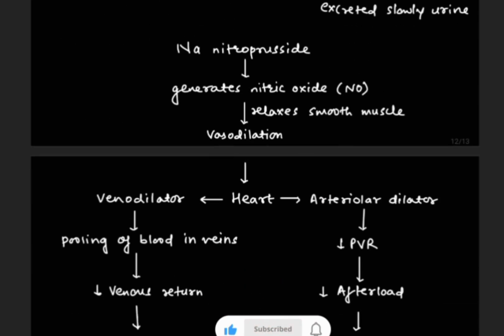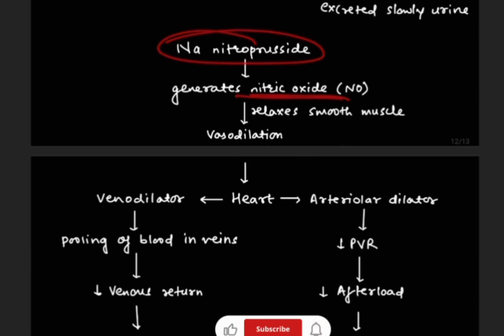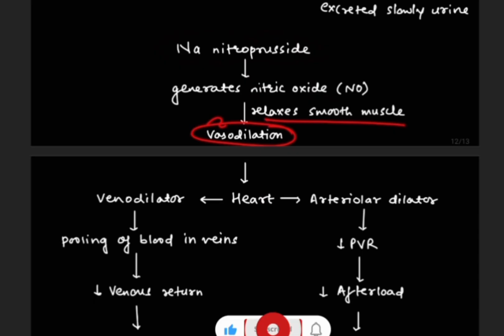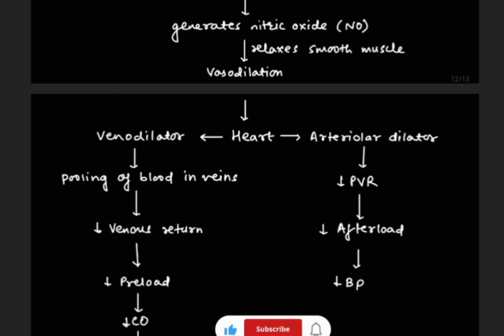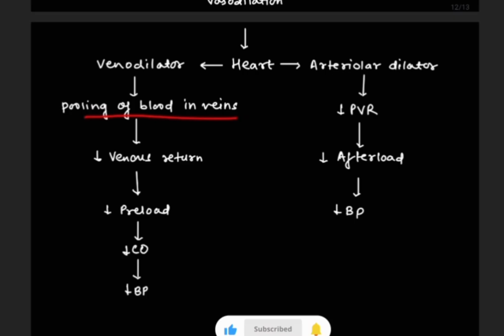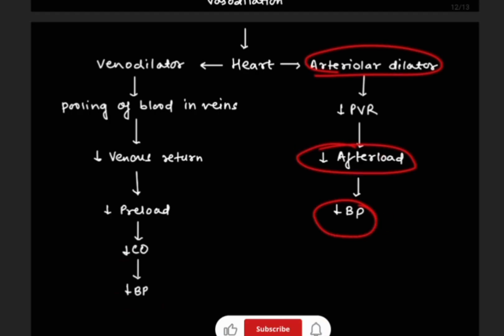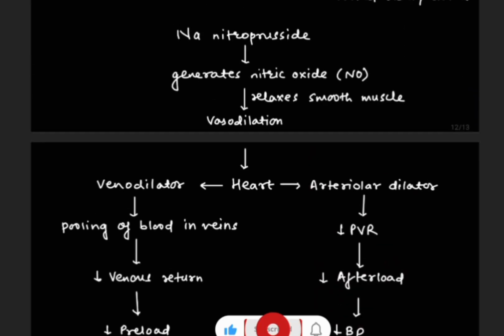Now as we saw, sodium nitroprusside will generate nitric oxide, which relaxes the smooth muscle and causes vasodilation. On the heart there will be two things, venodilator and arterial dilator. In venodilator there will be pooling of blood in the veins, which will lead to decreased venous return, decreased preload, decreased cardiac output, and decreased BP. And opposite to this, in the arterial dilator there will be a decrease in the afterload, which will lead to a decrease in BP. So this was all about antihypertensive drugs.